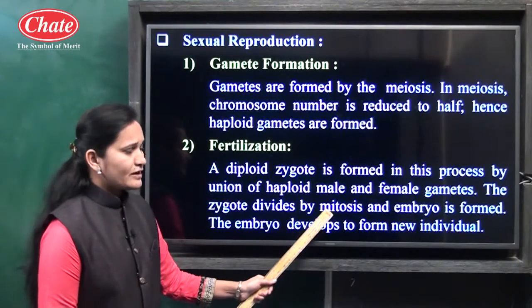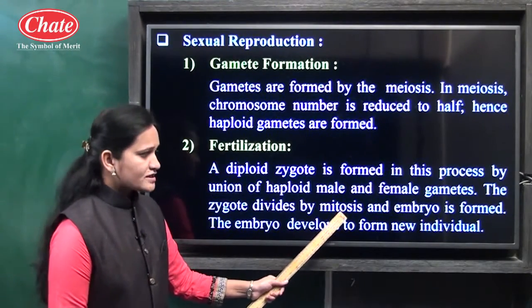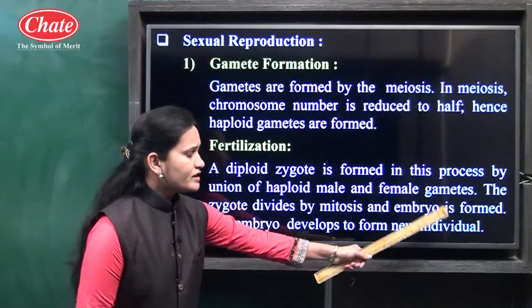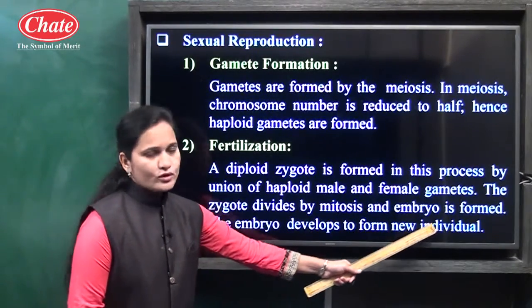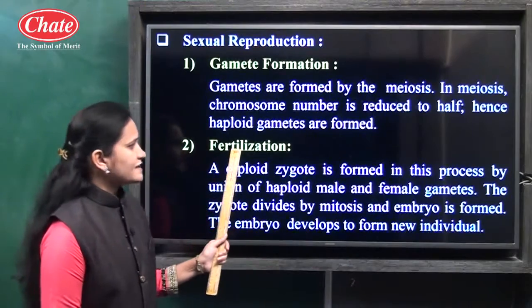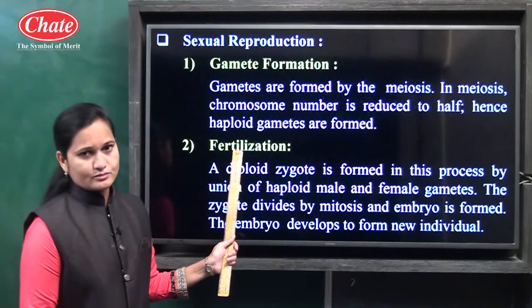This zygote gets divided by which process? By the mitosis process, and an embryo is formed, and the embryo develops to form a new individual. This process is known as the fertilization process.